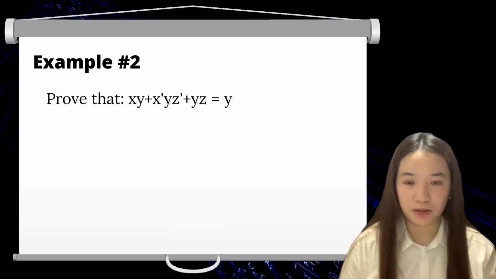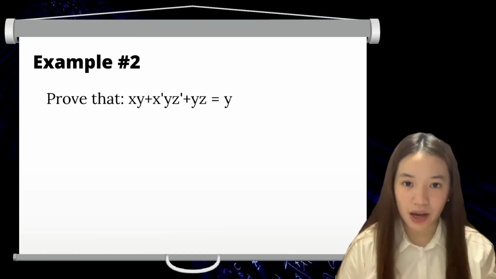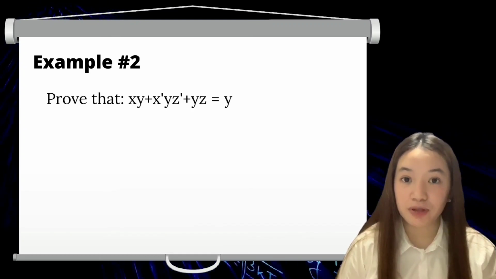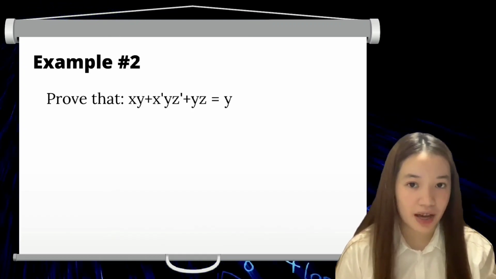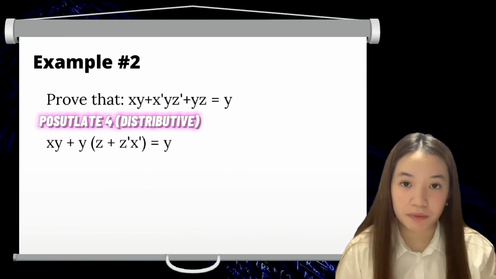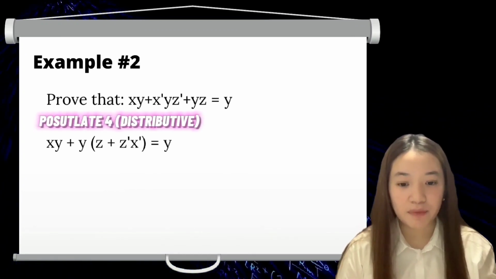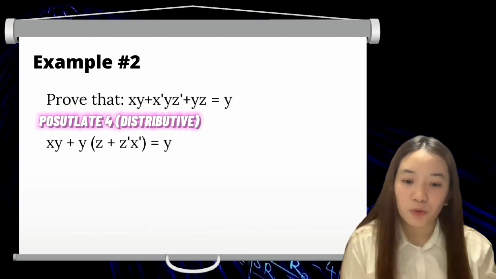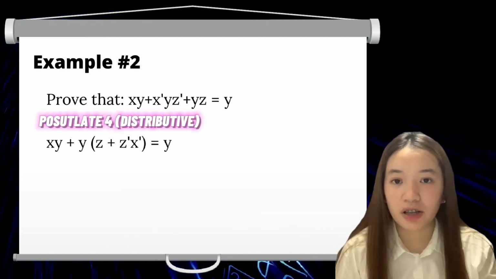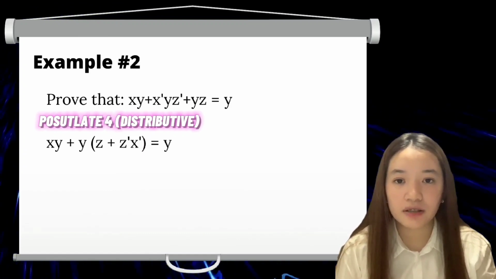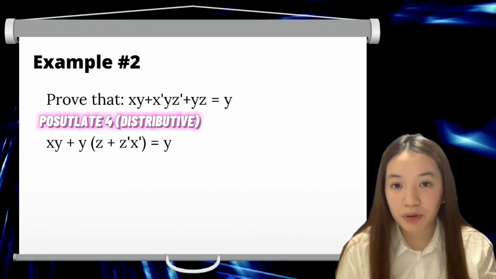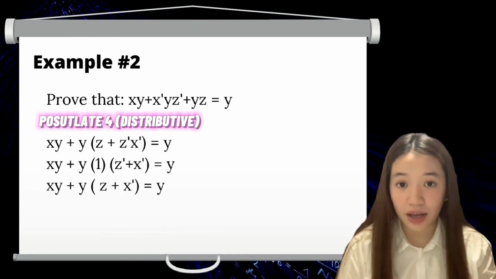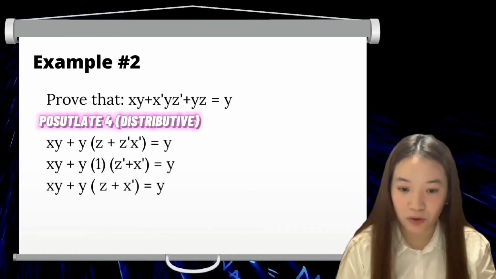Here's an example. We have to prove that xy plus x prime y z prime plus yz is equals to y. So here we can simplify the second part. It will become xy plus y times z plus z prime x prime is equals to y. We have a rule here to postulate for distributive. We can see in the second part that we can simplify it more. It will become xy plus y, z plus x prime is equals to y.